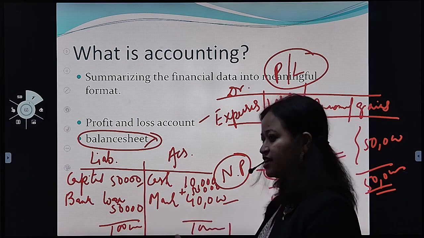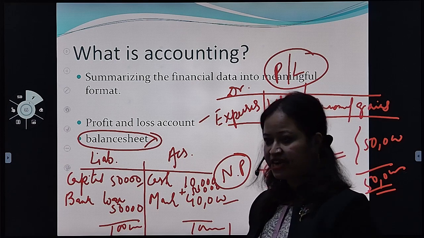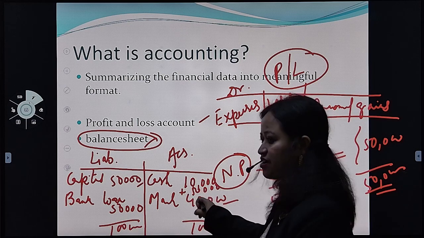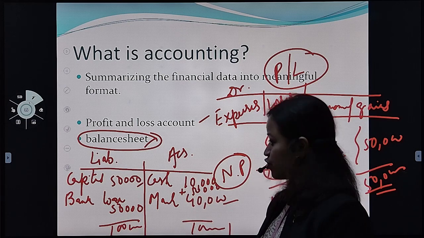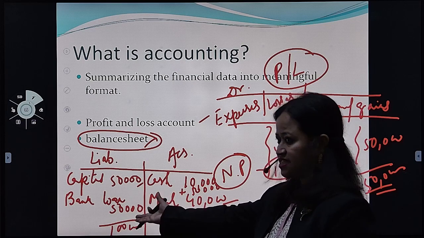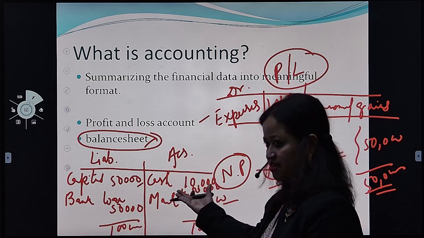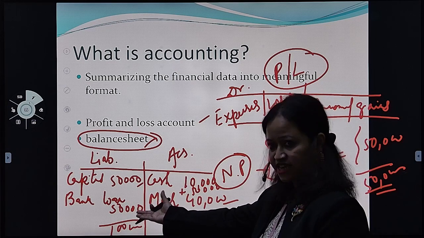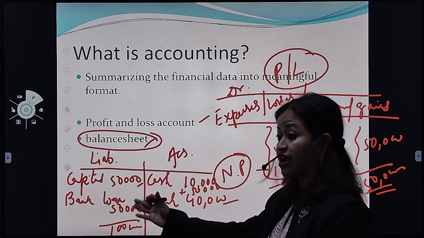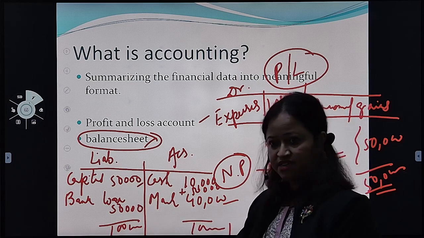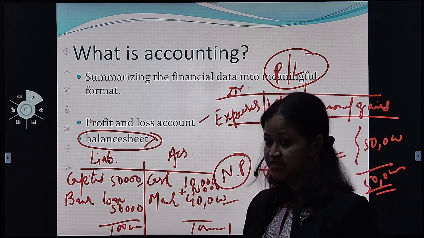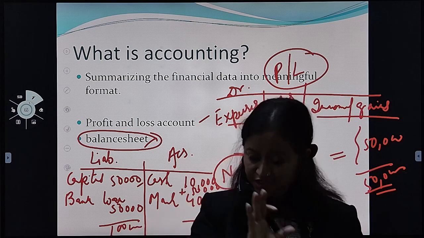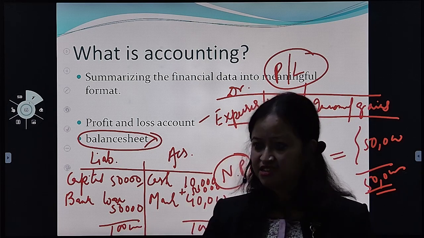ठीक है? बैंक लोन लिया, बैंक लोन तो नाम पे नहीं ना, बैंक लोन पैसा दिया ना बैग में. So that money has come, no? How much money? 50,000. So we are adding it with cash. Cash is coming in, and that is in the form of your bank loan. Got it? So that is called double entry system of bookkeeping. For every debit, there is a credit. If you are debiting cash, you have to credit machinery. If you are debiting machinery, you have to credit cash.